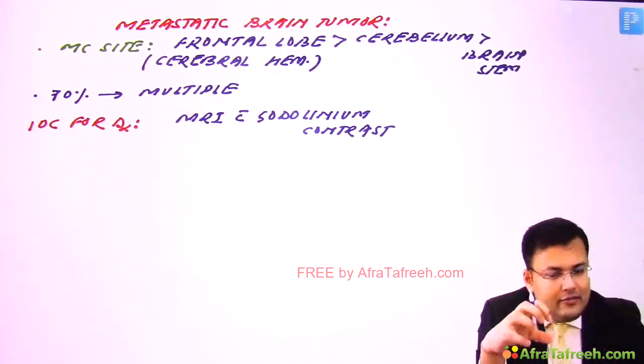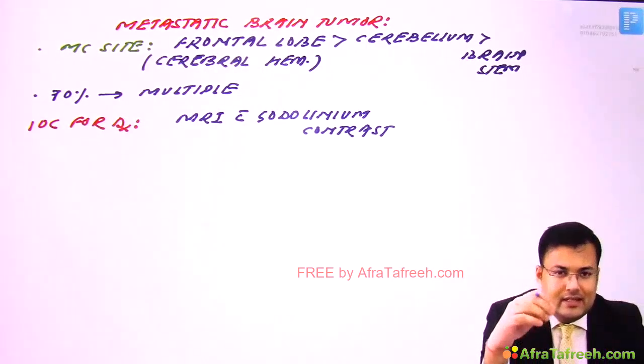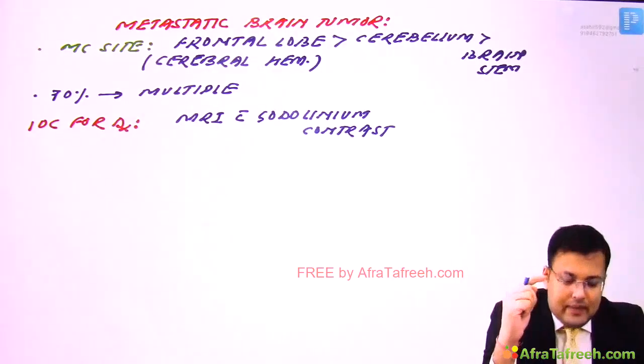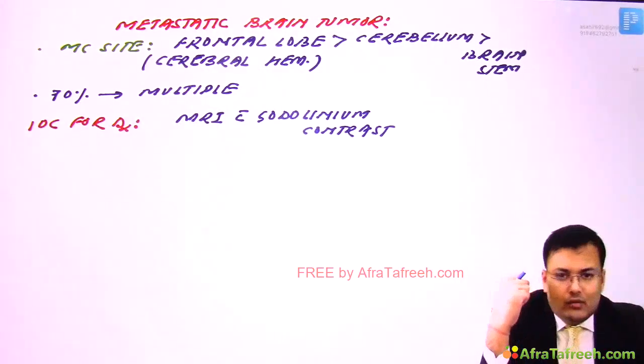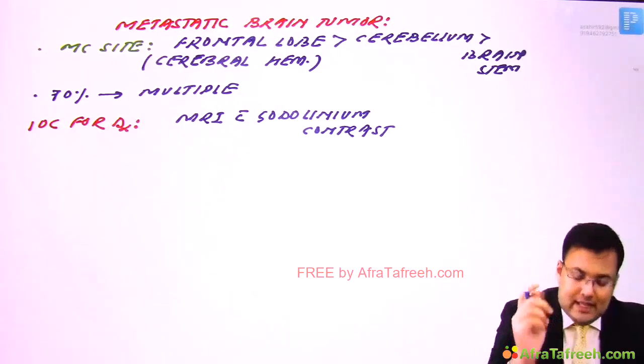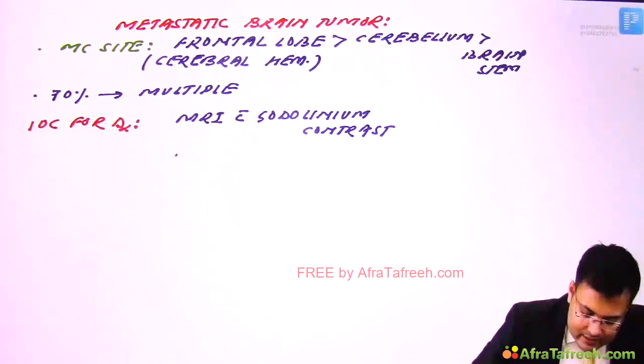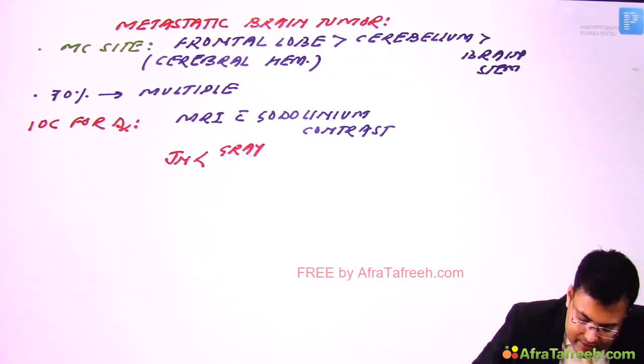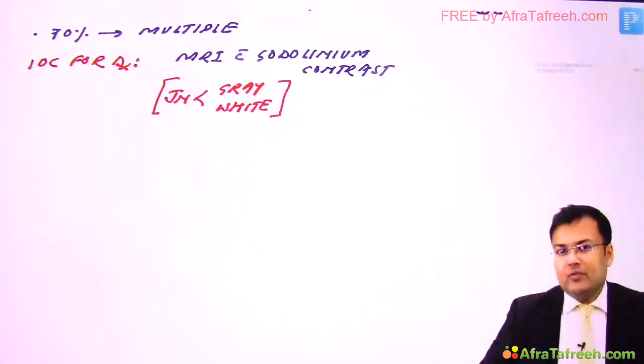On MRI, the tumor, meaning the metastasis, is well circumscribed and sometimes there is edema around it. And what is the exact location of metastasis? It is located at the junction of gray matter and white matter.